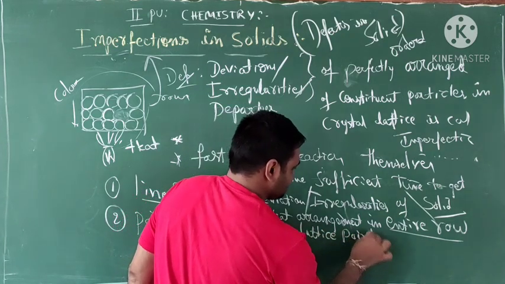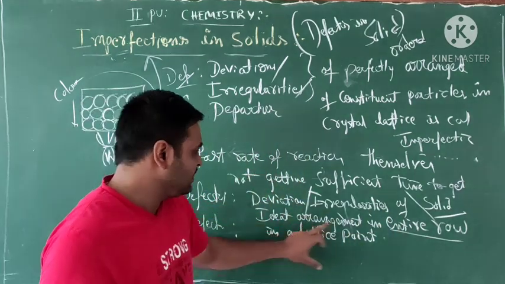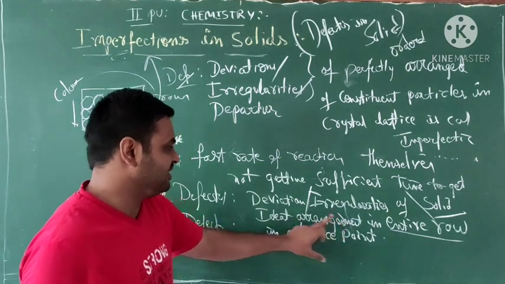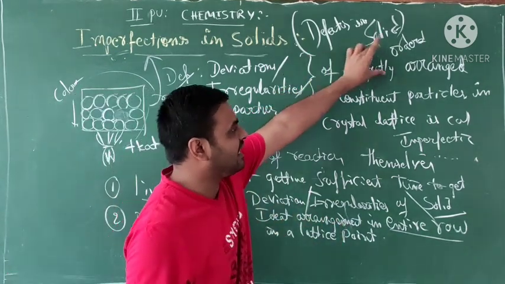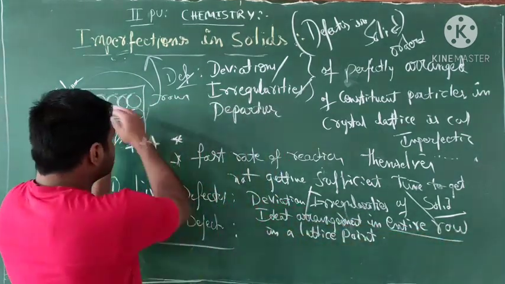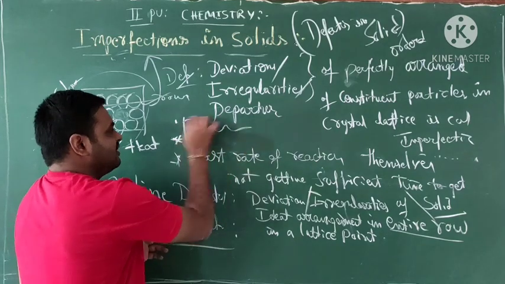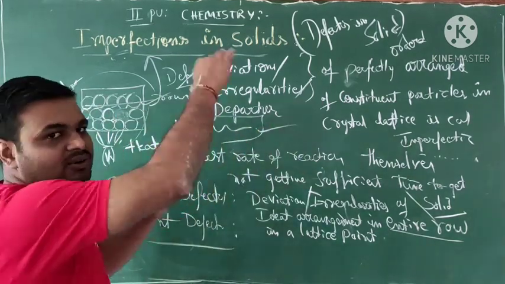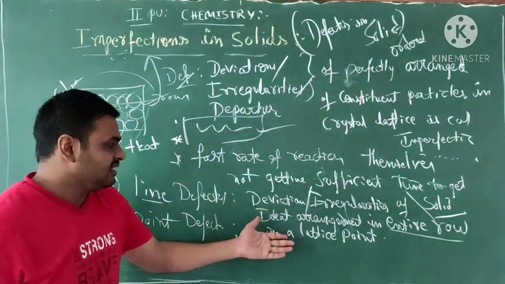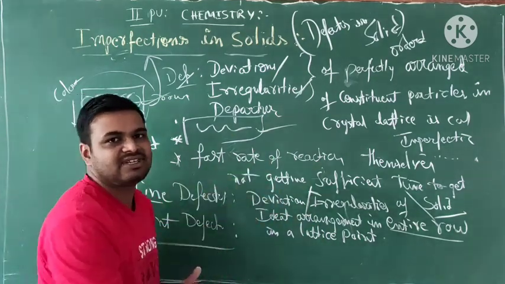Deviation in an ideal, perfectly ordered arrangement in an entire row. This is a crystal, this is an entire row, this is an entire row. The entire row shows deviation.